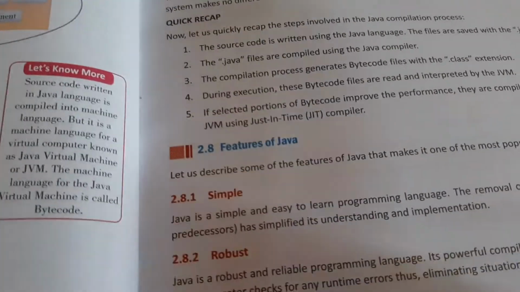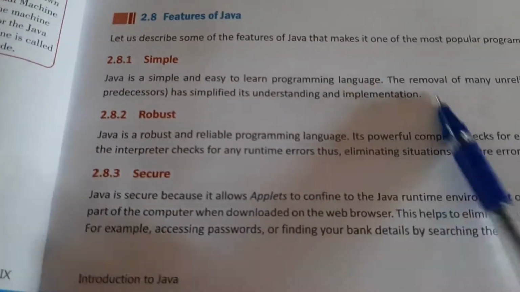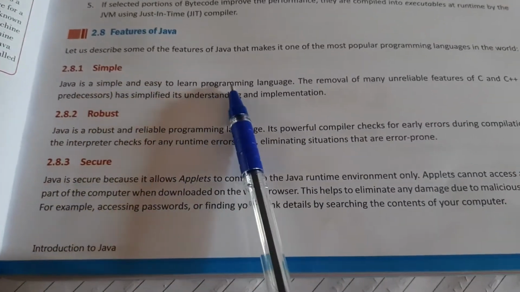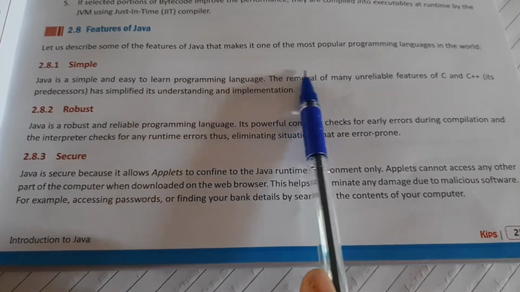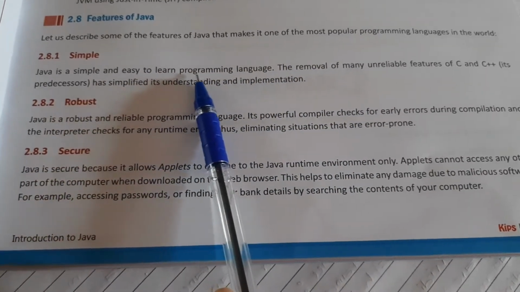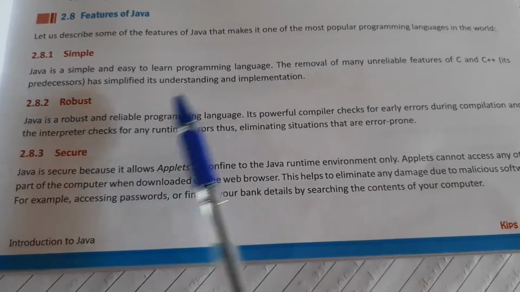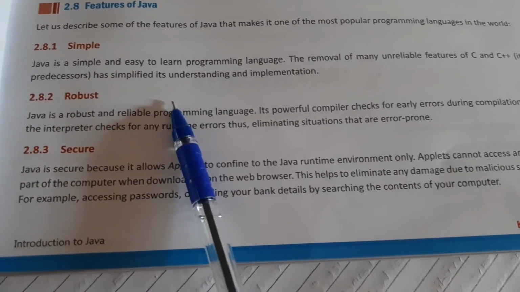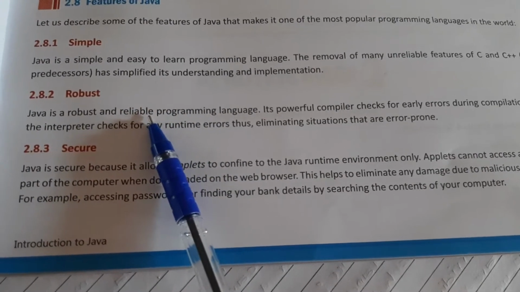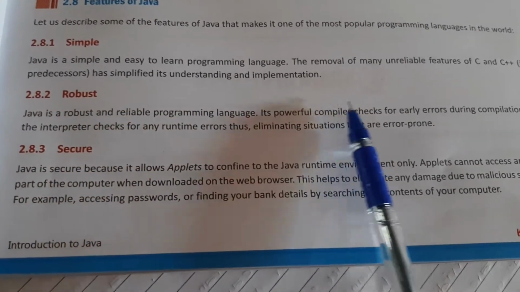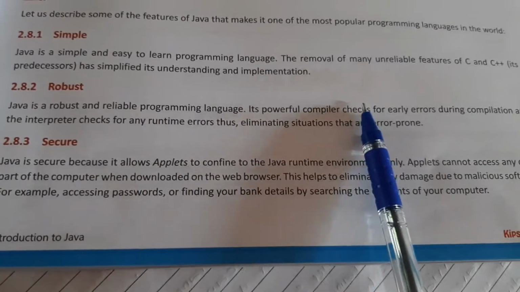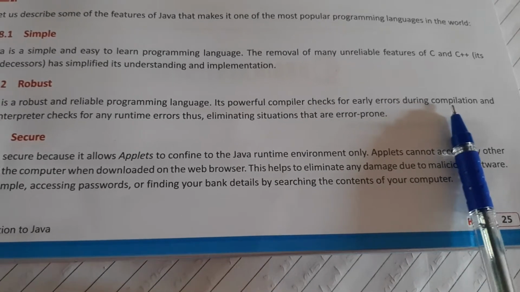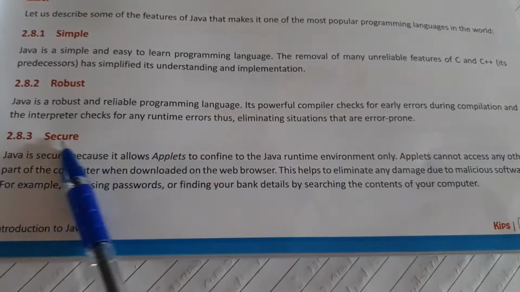Next is about the features of Java. The first one is a simple language. Java is a simple language, which means compared to all other programming languages, Java is the simplest and easy to understand, implement, and use in the computer. Robust means that when we run the program, it can easily check the error, rectify the error, and tell you what the error is. Using the two types of compilation that Java uses, the compilation process and interpreter.